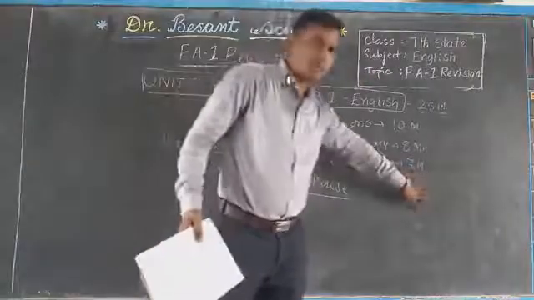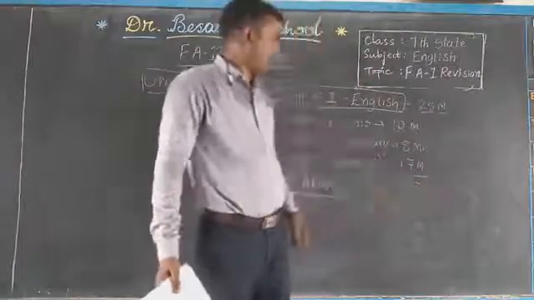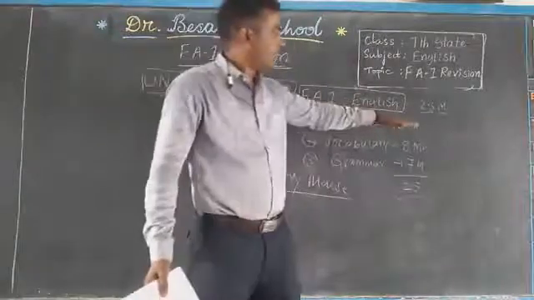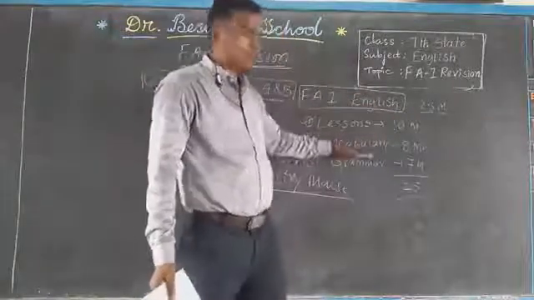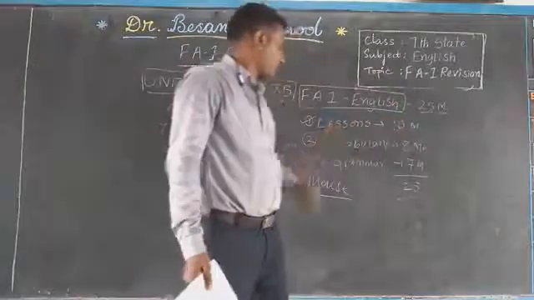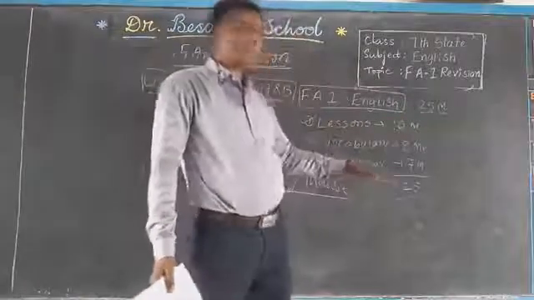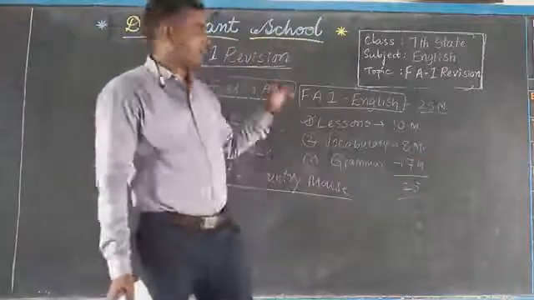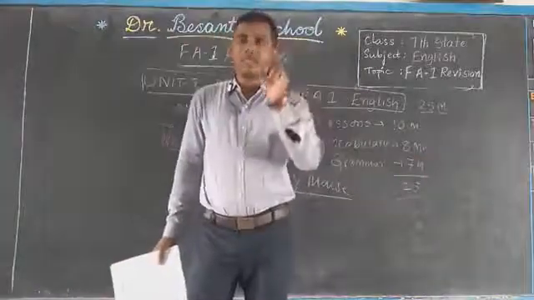Once again I remind you of the paper pattern. How many marks is the exam? 25 marks. How many marks for questions from the lessons Reading A and Reading B? 10 marks. How many marks from the vocabulary part? 8 marks. How many marks from the grammar part? 7 marks. Right children? So you have to do the textbook.